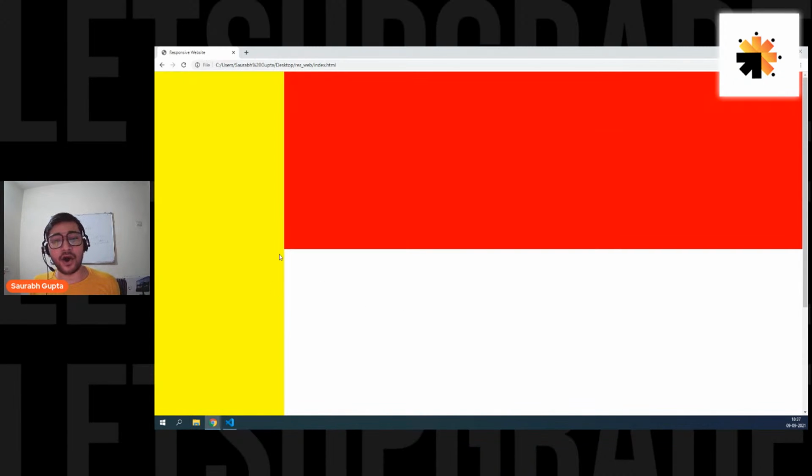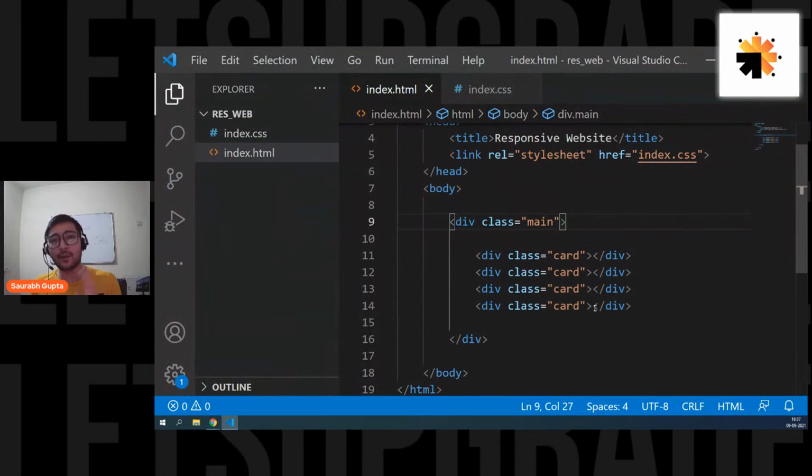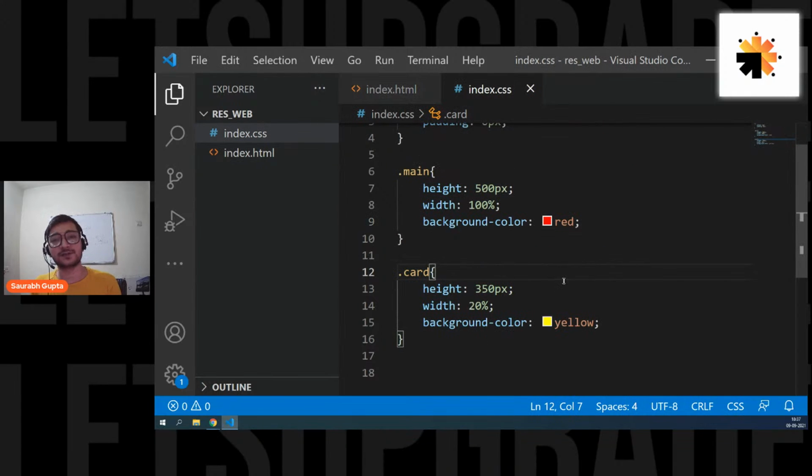Yes, because these are all block elements, right? So now we can convert them to inline block, or we can use flexboxing. We know that these divs are block elements, so they will by default go in vertical direction. So either we can simply convert them to inline block elements, or we can also give display flex to the parent. So let's use flexboxing. That is much easier.